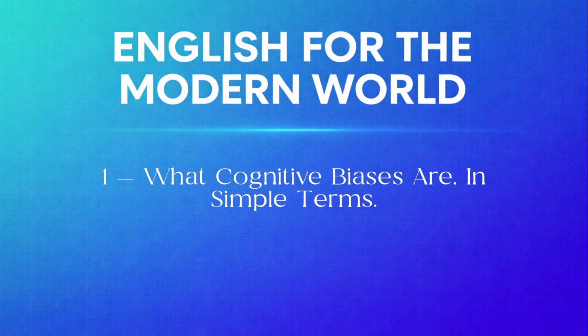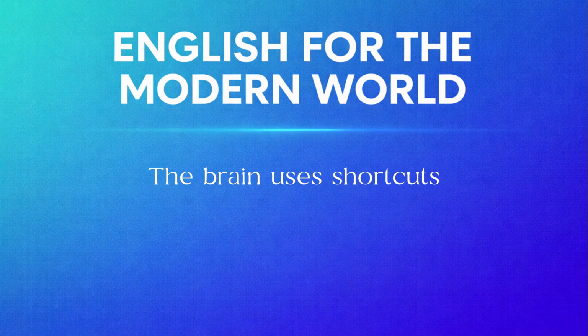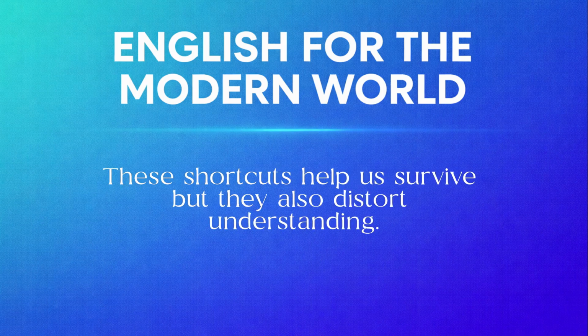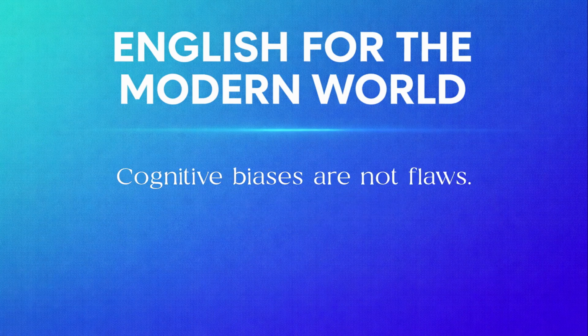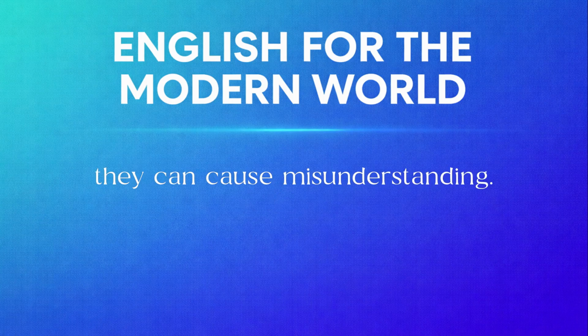1. What cognitive biases are, in simple terms. A cognitive bias is a mental shortcut. The brain uses shortcuts to process information faster. These shortcuts help us survive, but they also distort understanding. Cognitive biases are not flaws. They are normal human behavior. But when we communicate, they can cause misunderstanding.